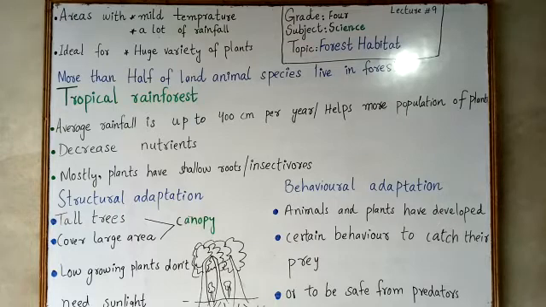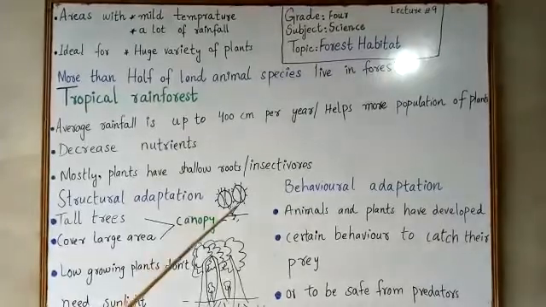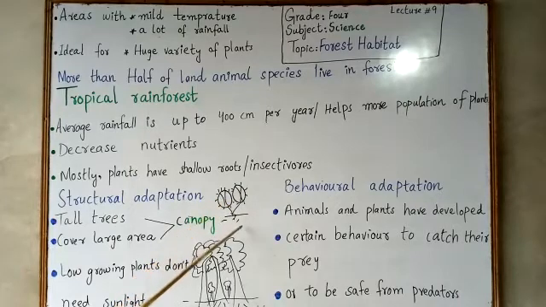And the Venus flytrap, this is a plant. I will draw its structure here. This is a type of the Venus flytrap, that when an insect comes to this plant, it will open for the insect. But when the insect comes, it will close its mouth and the insect will be inside of this plant, so it can use it as food. So this is the structural adaptation of the Venus flytrap. जब इसके ऊपर कोई इंसेक्ट आके बैठता है तो ये खुल जाता है, फिर ये अपना मुंह बाद में बंद कर लेते हैं, जिसकी वजह से वो अंदर ही रह जाता है. So this is the behavioral adaptation of the Venus flytrap.